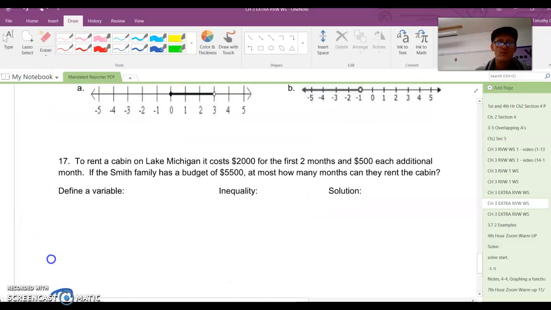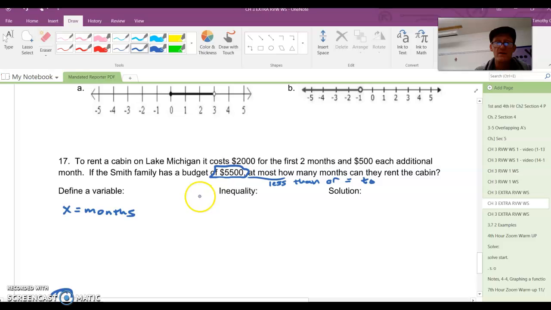Number 17, to rent a cabin costs $2,000 for the first 2 months and $500 each additional month. Has a budget of $5,500. At most, how many months? So it has to be less than or equal to. And then to define the variable, you're going to let X equal the months, because that's the question. How many months?